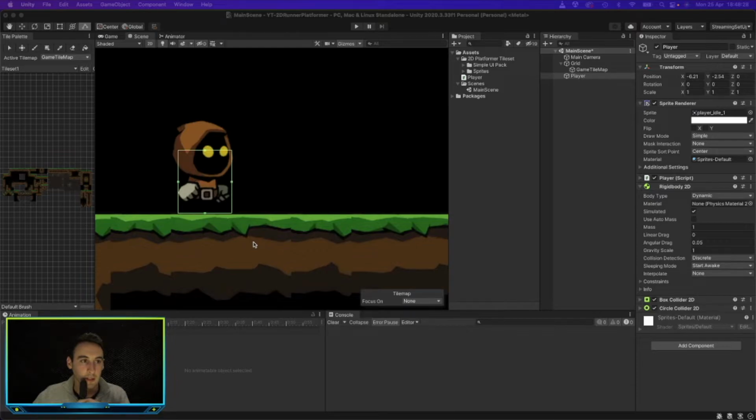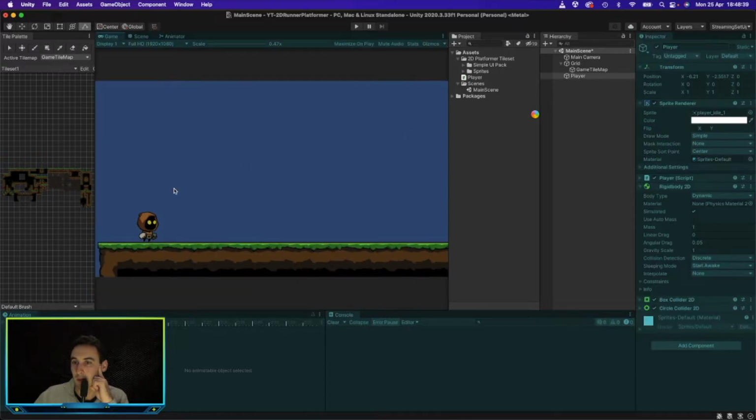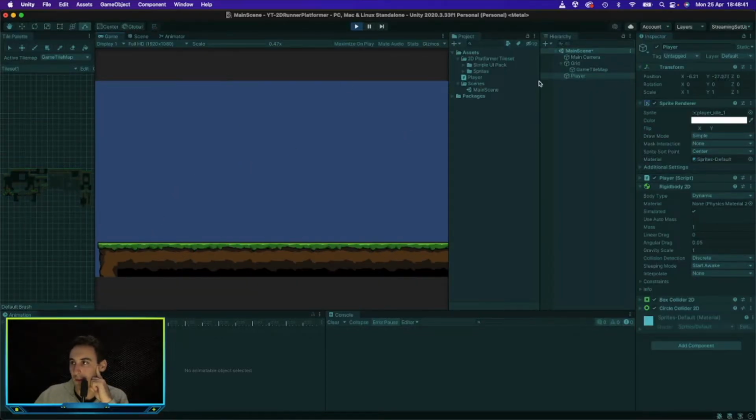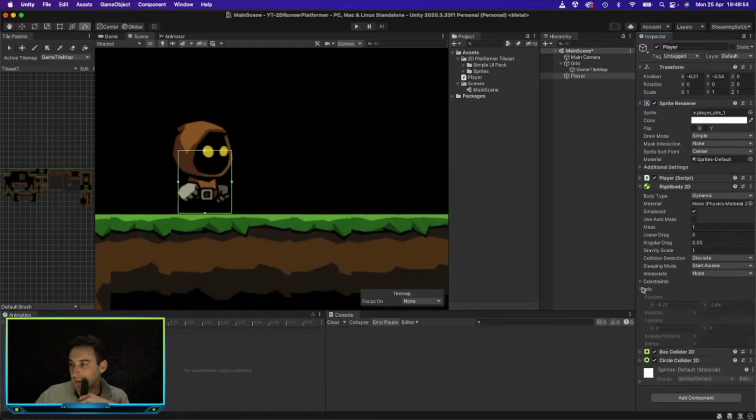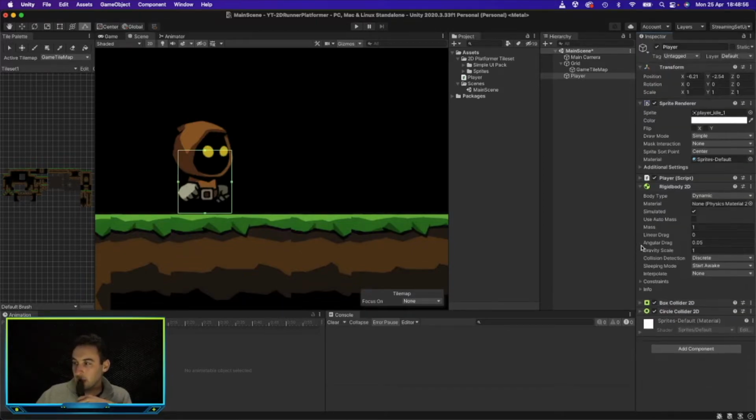We don't have our movement set up properly. This is not working as I expected it to work. So you can see that. Let's just go ahead and see what that is. So the player uses gravity. Go ahead and freeze the rotation because we don't want him to spin around. And then